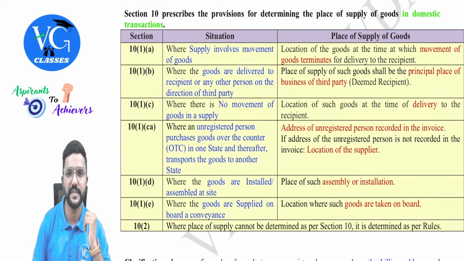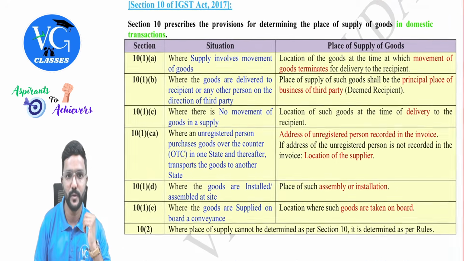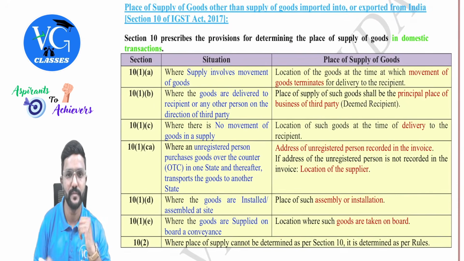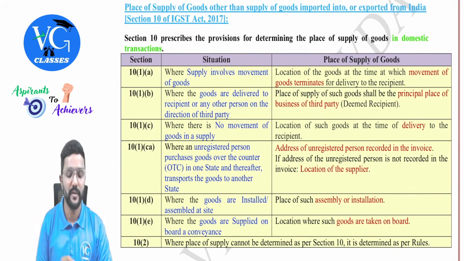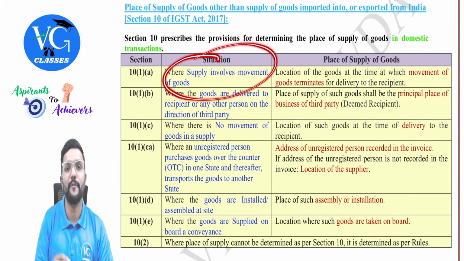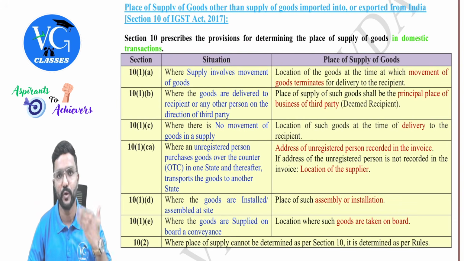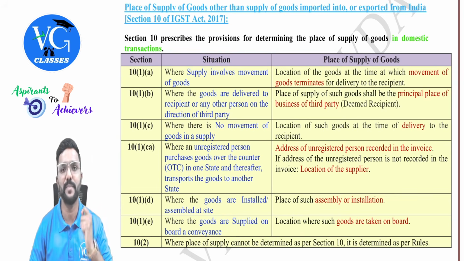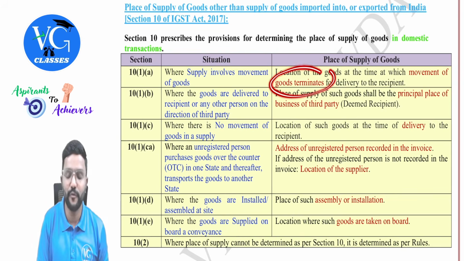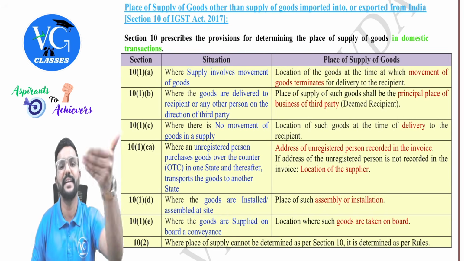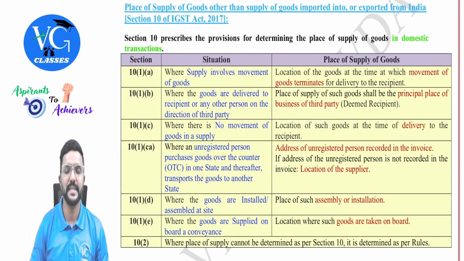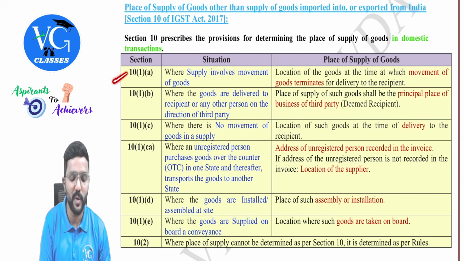So there are various scenarios. I have covered everything here, so please pay attention. First, section 10(1)(a), where supply involves movement of goods. For example, assume I am supplying goods to you. So there is a movement of goods from my place to your place. So what is the place of supply? Wherever the movement of goods terminates, normally in your place. In simple, wherever it is delivered. So 10(1)(a) I have covered.